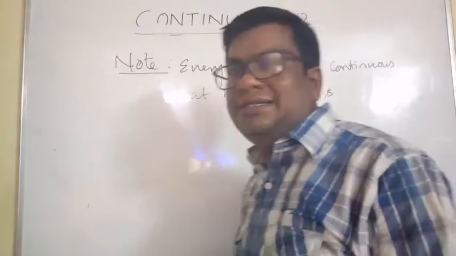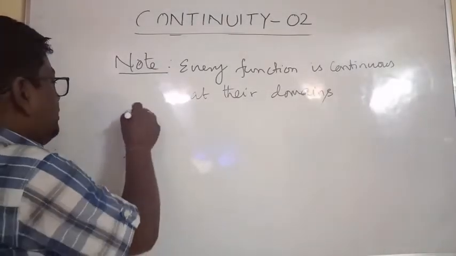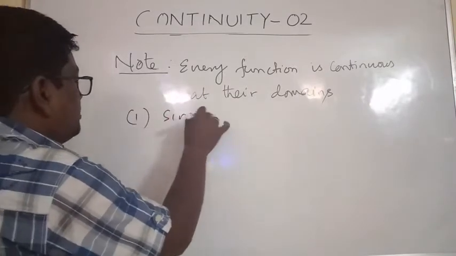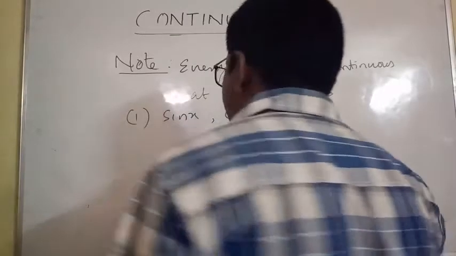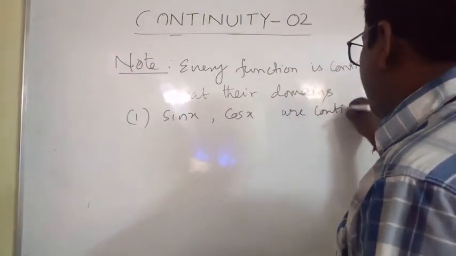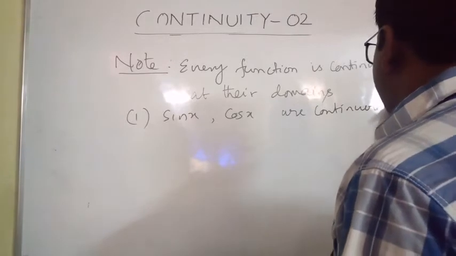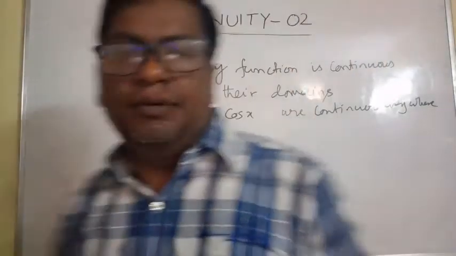Example: sin x is continuous everywhere. Example, that is sin x, cos x. Sin x, cos x are continuous everywhere because its domain is the set of real numbers.